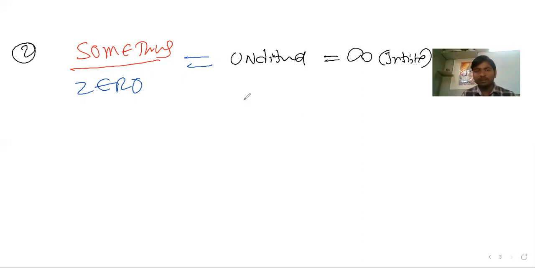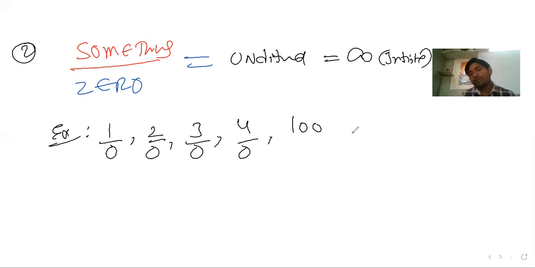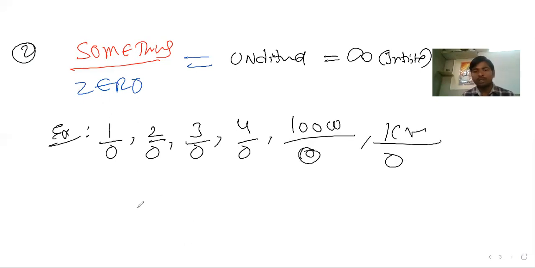The symbol is like this. Something by 0 is infinite. For example, 1 by 0 or 2 by 0 or 3 by 0, other than 0 by 0, something by some value should be there. 4 by 0 or 1 lakh by 0 or 1 crore by 0, the answer is infinite. That's case number 2.